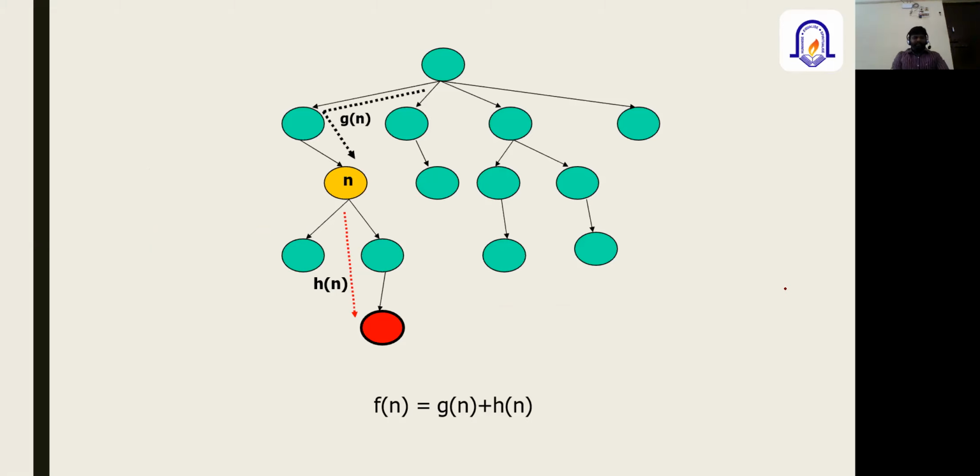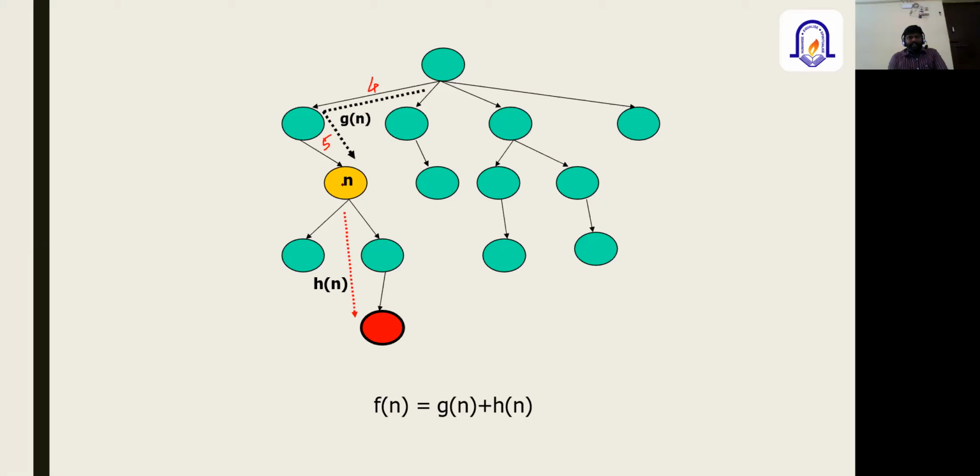Now, this is the diagrammatic representation through which I will try to explain. Here, G of n, as I was explaining, is the path cost from the initial state to the goal state. Suppose you are trying to reach from this node to this node. This is our goal node, highlighted in the red circle. Whatever path cost you have covered so far, suppose currently this is my current node n. G of n refers to that. Suppose this path cost is 4 and this is 5.